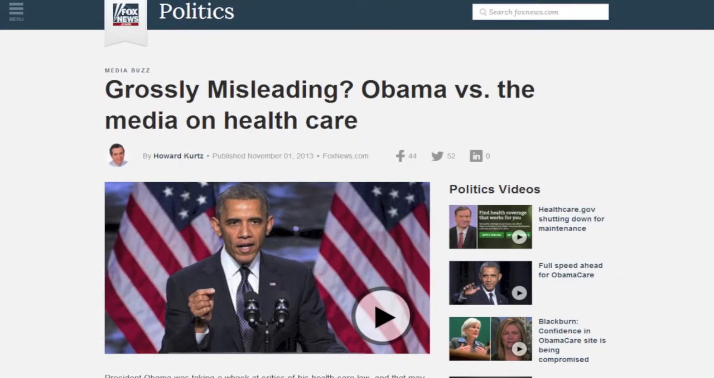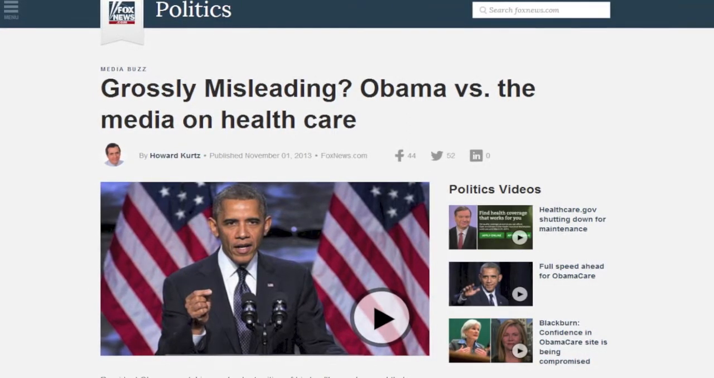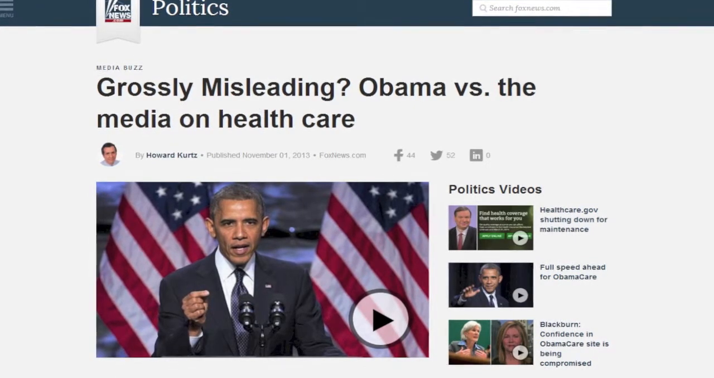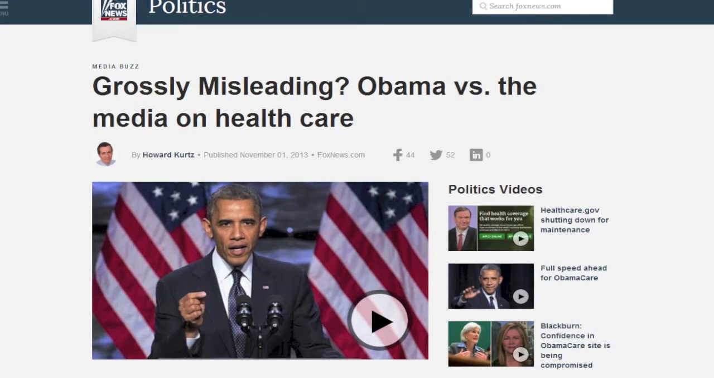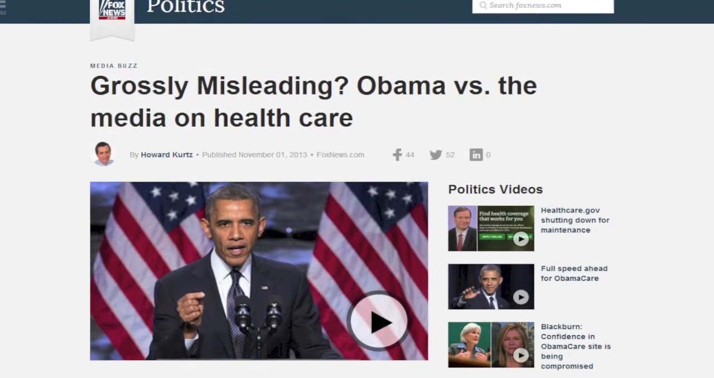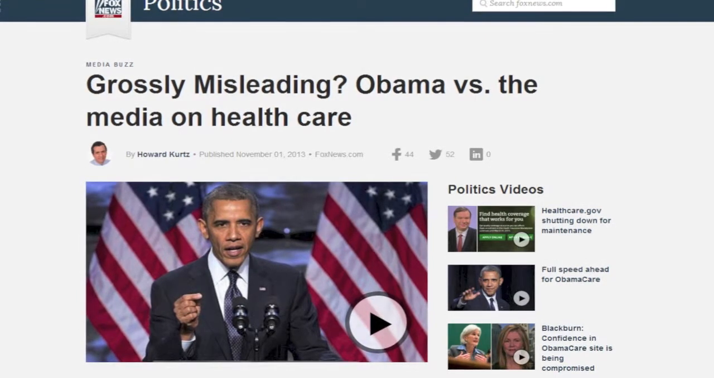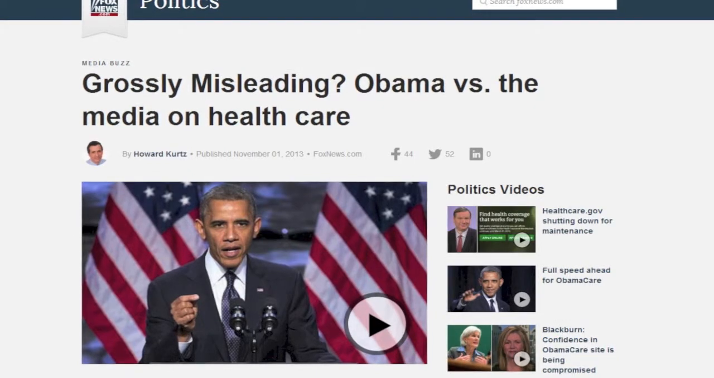With this article, the headline pretty much says everything. With the use of the term "grossly misleading," Fox News is displaying its bias that Obama is bad and that the more conservative politicians are right. In addition to this, the way that they set Obama against the media with the statement "Obama versus the media on healthcare" seems to set the president against the rest of society.